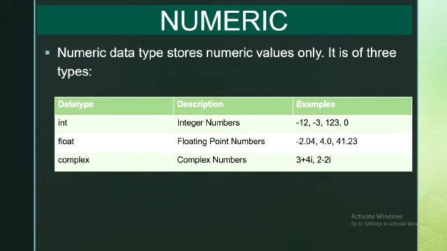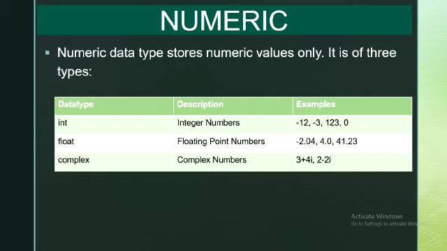Second category is float. Float means the numbers which have the decimal part along with the integer part. So example is -2.04, 4.0, 41.23. Along with these numbers we can also store exponent values in this floating point category.